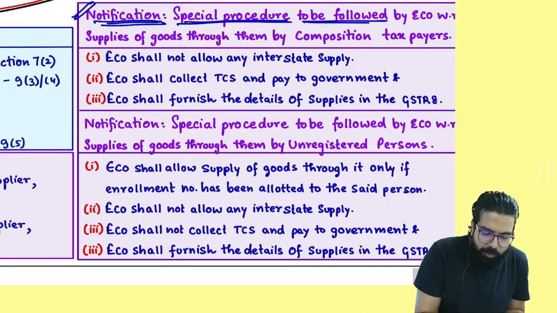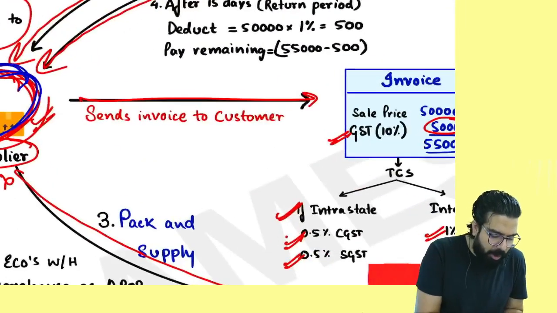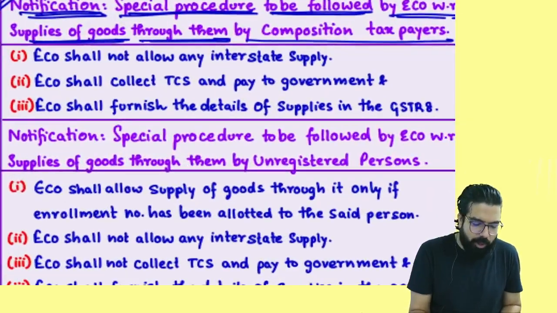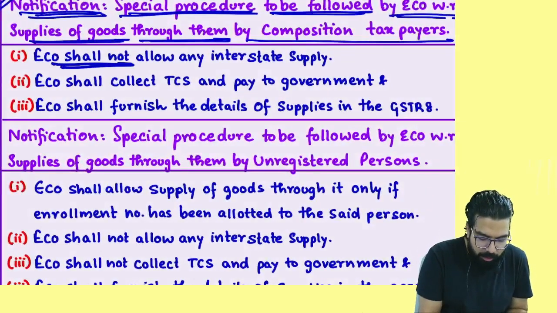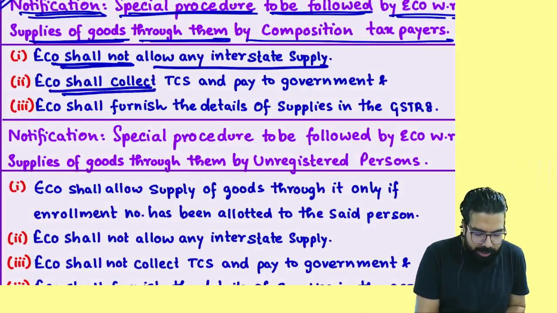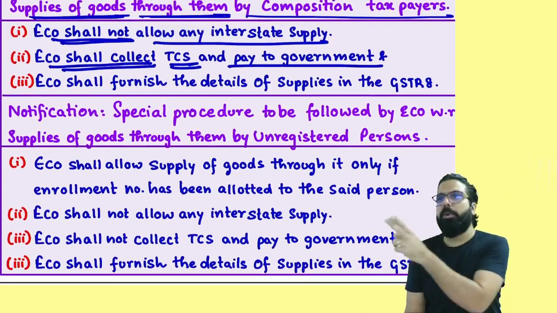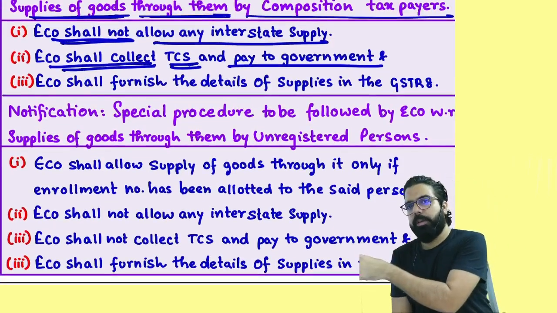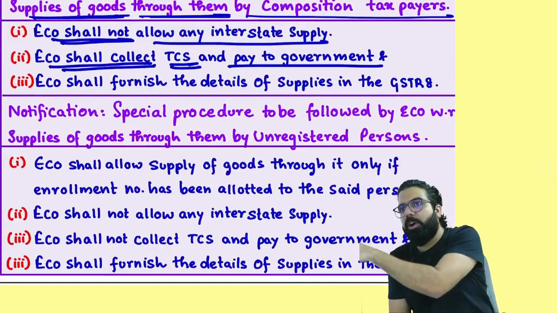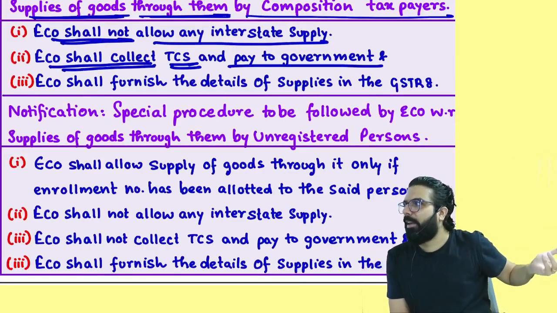Special procedure to be followed by the e-commerce operator with respect to supplies of goods through them by a composition taxable person. If I am a composition person and I am supplying through e-commerce, e-commerce shall not allow any interstate supply. Secondly, e-commerce shall collect TCS and pay it to the government. Because a composition person is a registered person, TCS will come in his e-cash ledger, so he can use it to pay his liability.